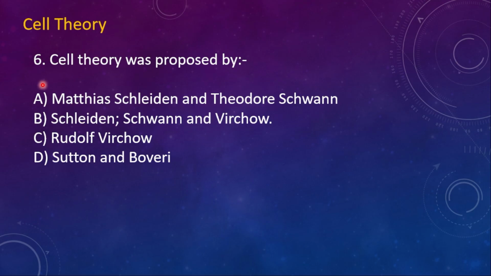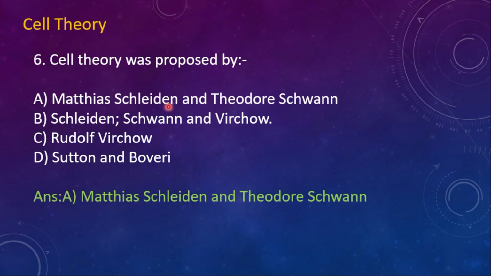Questions from cell theory. Sixth question. Cell theory was proposed by A, Matthias Schleiden and Theodor Schwann, B, Schleiden and Schwann and Virchow, C, Rudolf Virchow, D, Sutton and Boveri. The cell theory was proposed by Matthias Schleiden and then Theodor Schwann. Don't get confused here. This is the final answer. Rudolf Virchow modified the cell theory.